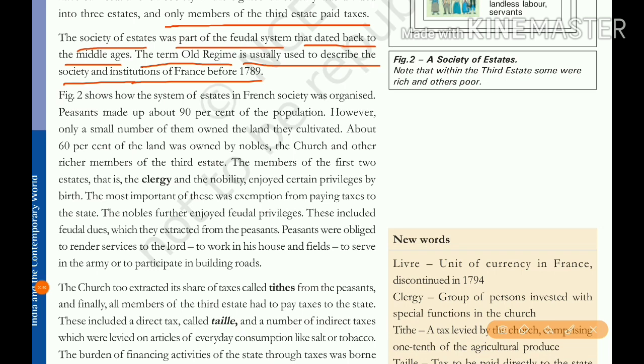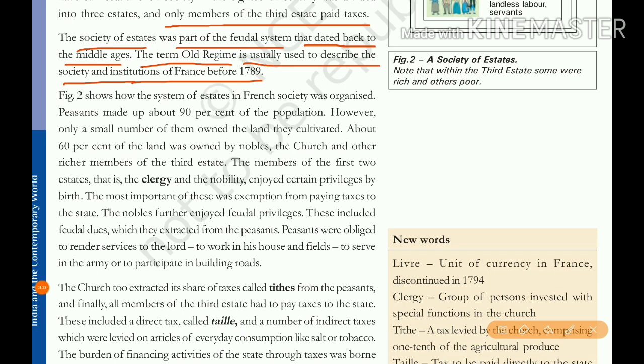Here this society is divided as part of the feudal system: king, then clergy, then nobles, and then the third estate, that is common people. The first two estates are enjoying a lot of privileges. They need not pay taxes, but they enjoy all the privileges. But only the third estate people should pay the taxes.